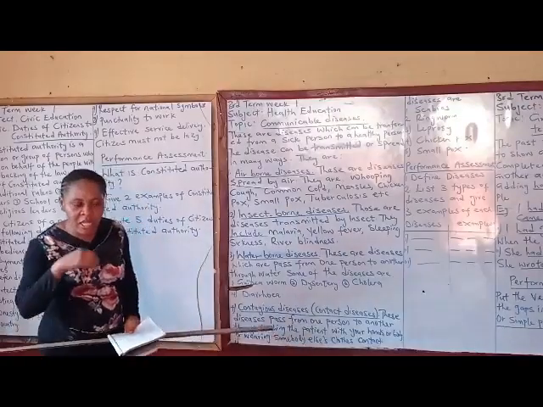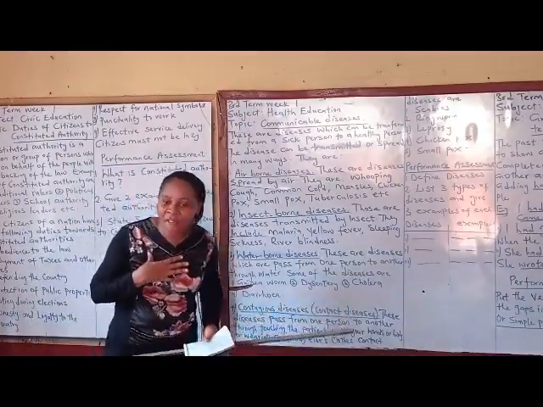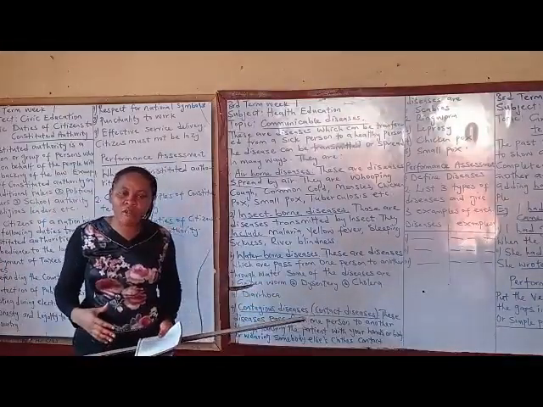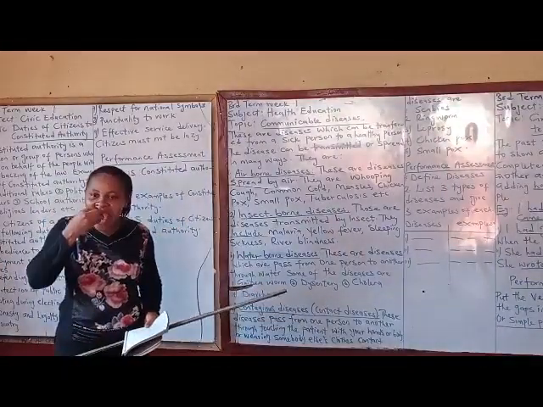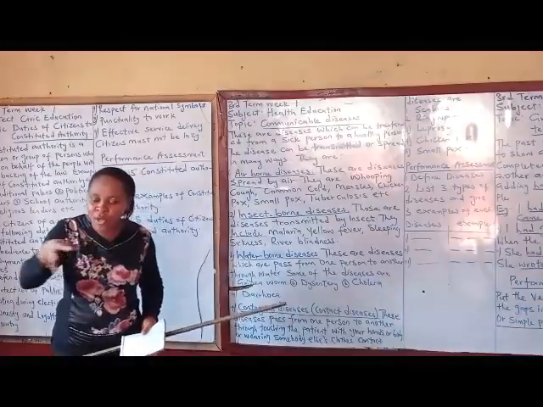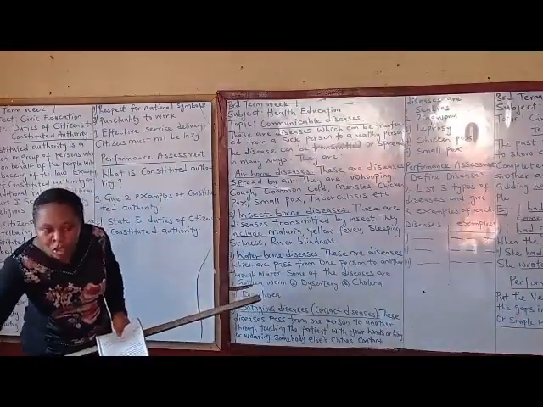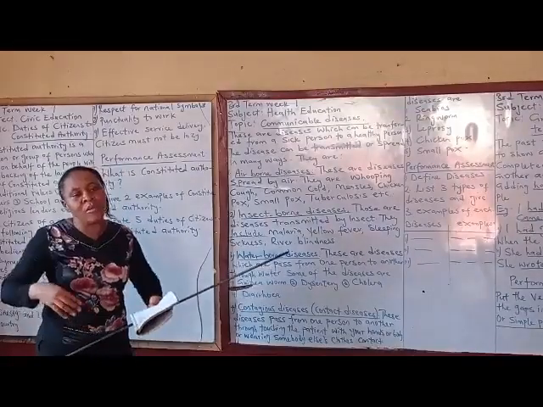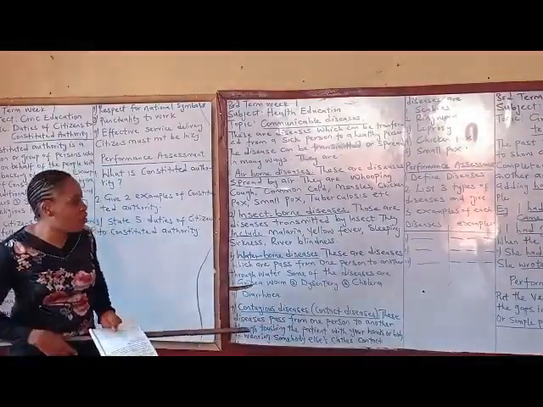When I'm sleeping in a room and I have cough, and my sister or my brother does not have cough, as you are coughing all the night, the air that is coming out from your mouth, your brother or your sister that is sleeping close to you, it will enter your brother's mouth through the nose, and your brother will start doing what? Coughing. That is why I call it airborne disease.